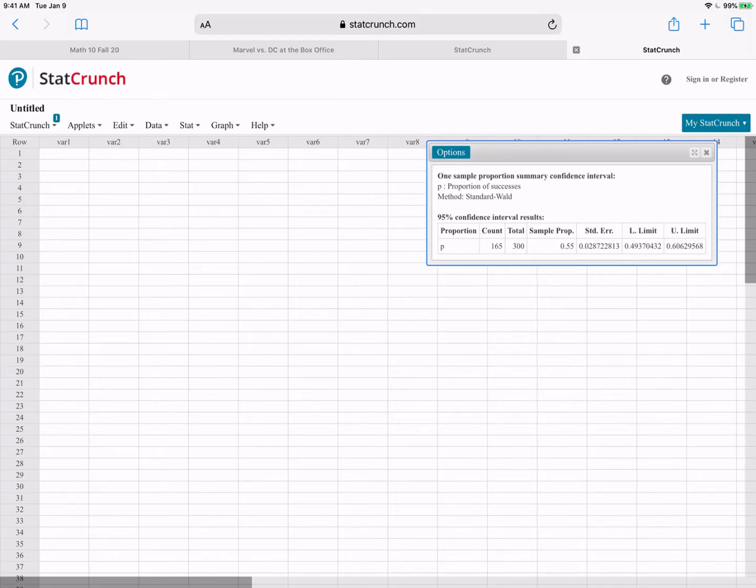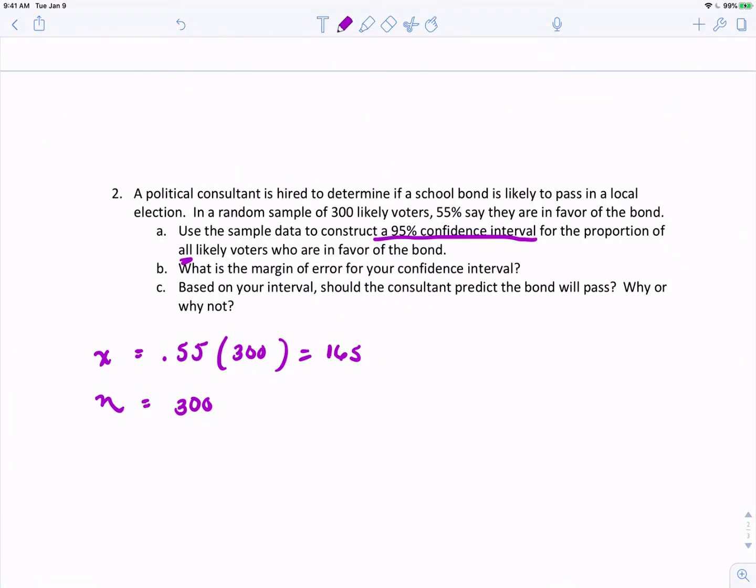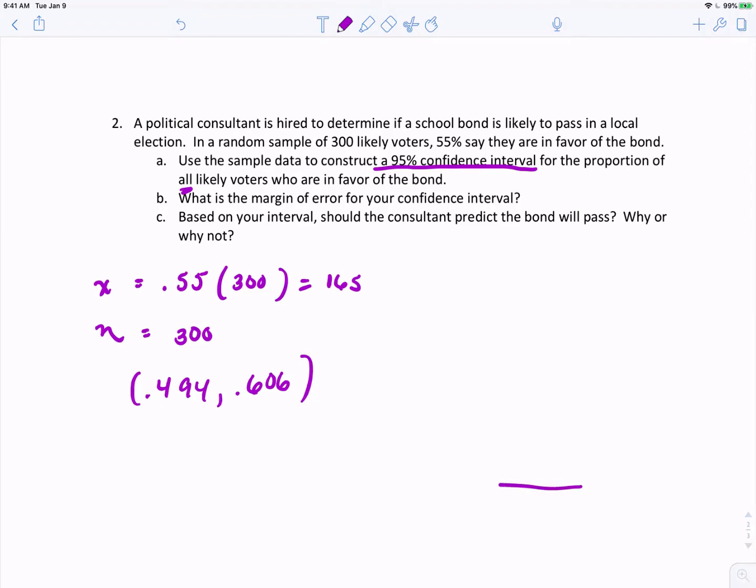So our values are 0.494, 0.606. What that means is that in terms of the population proportion, we assume that the population proportion is going to be somewhere between 0.494 and 0.606.